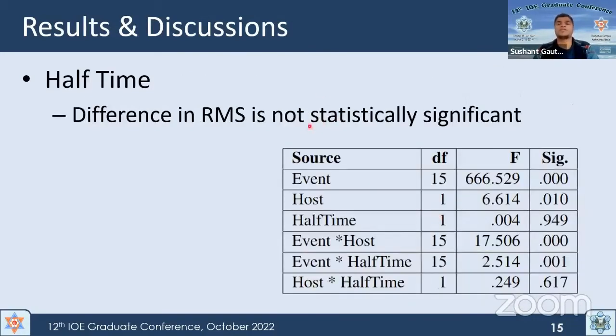However, the difference in RMS is not statistically significant between events in the first half and second half. This means that the intensity of audio is almost equal in both the first half as well as the second half. So we cannot find a statistically significant difference between those two halves.